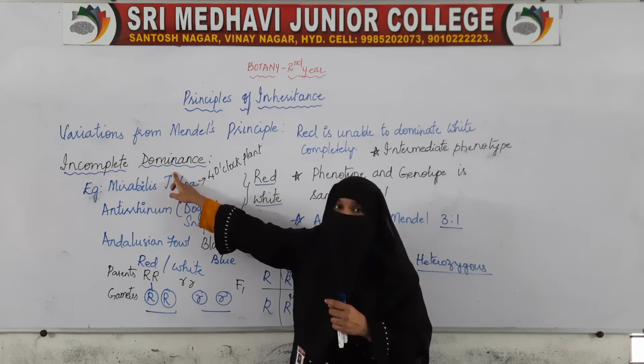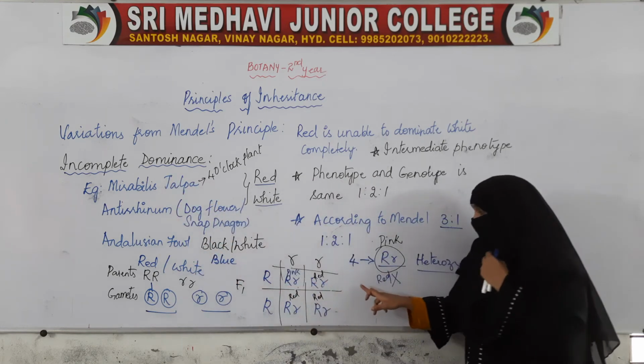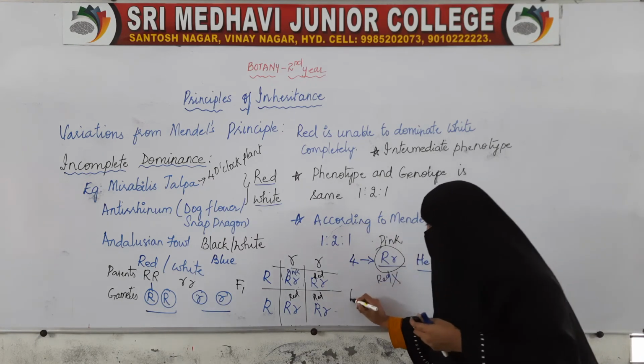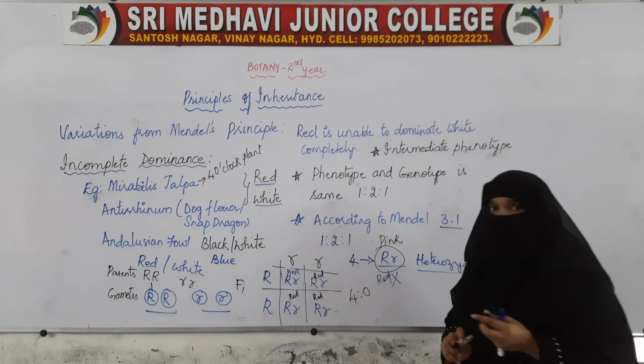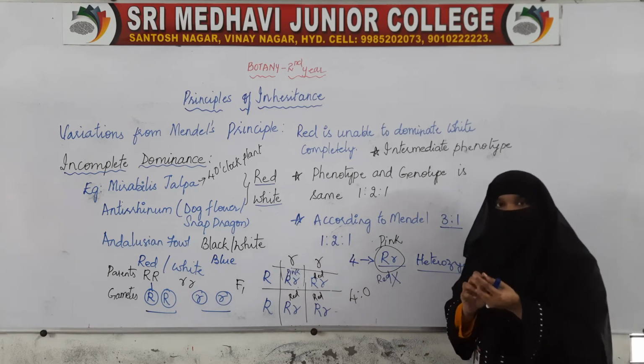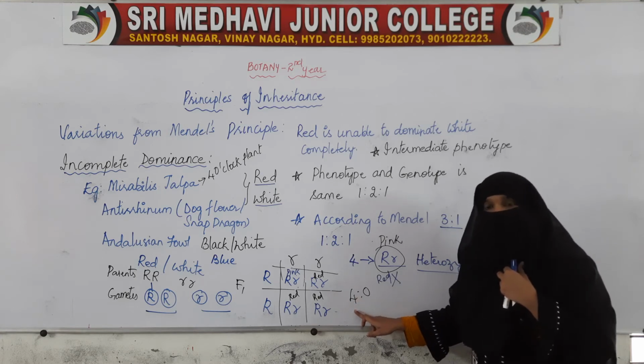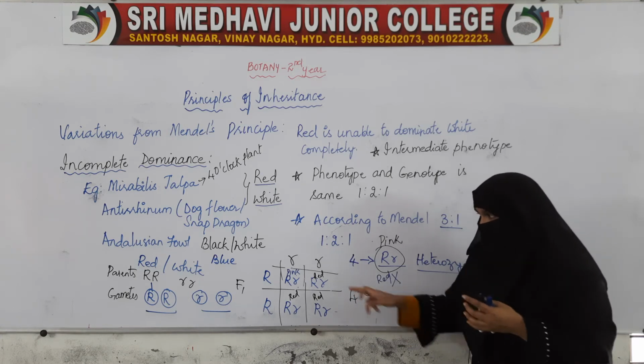Incomplete dominance. So in the F1 generation, the ratio we get is 4:0. The phenotypic ratio and the genotypic ratio, both of them are 4:0.